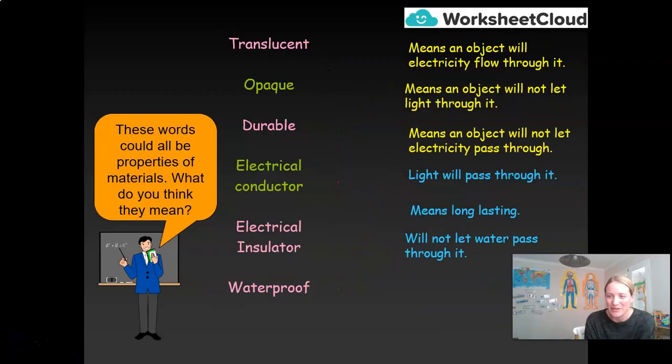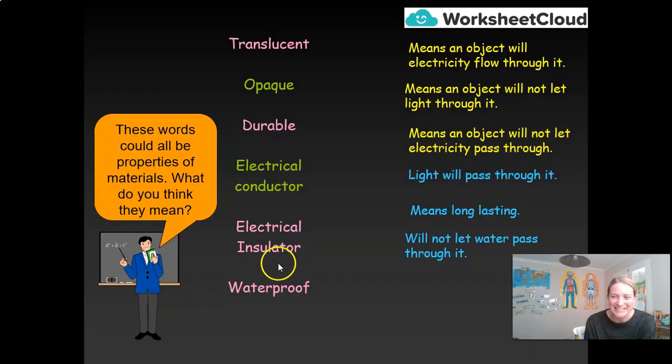Now, if you thought that those were my only words for today, you were wrong. I'm afraid I've got some more to throw in there. So now I have 6 other words: translucent, opaque, durable, electrical conductor, electrical insulator, and waterproof. So once again, I would like to recommend that you take this opportunity to pause the video and have a close look at those words and the definitions that are opposite them and see if you can match them correctly.